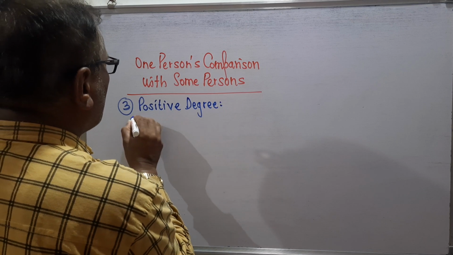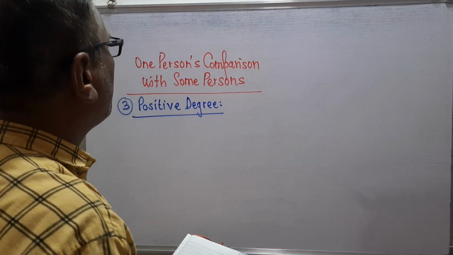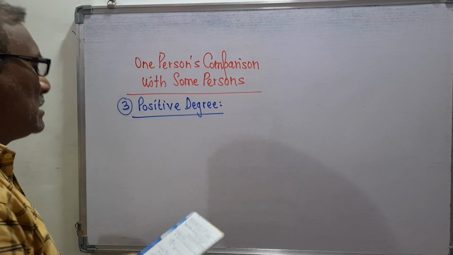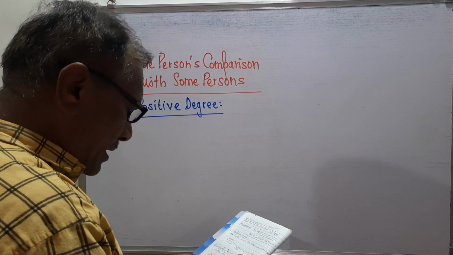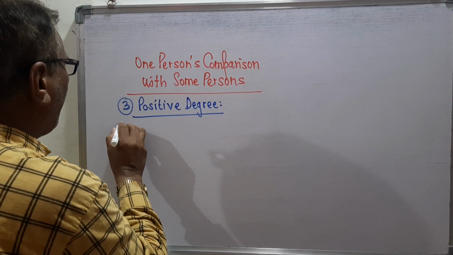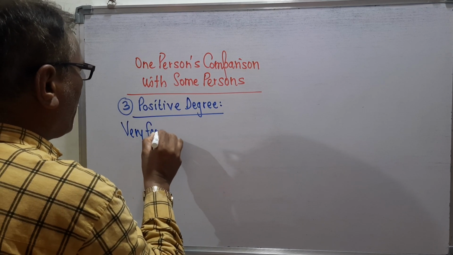Now we are discussing PD, or we are discussing the positive degree. So remember here, when we discuss about the positive degree, then we can take the example like this. At first we should take very few. Remember, very few.